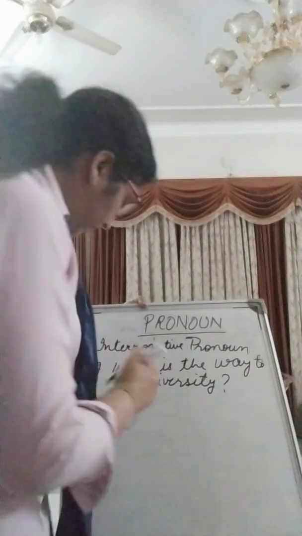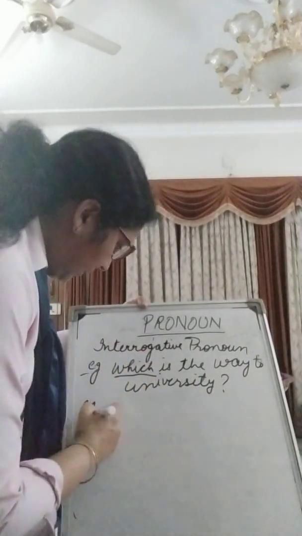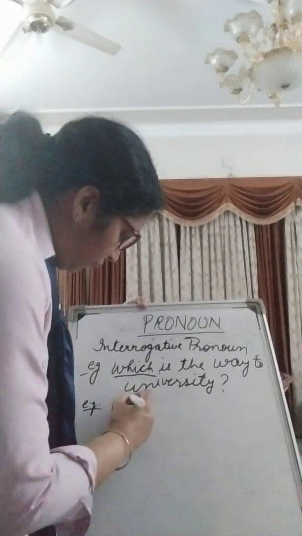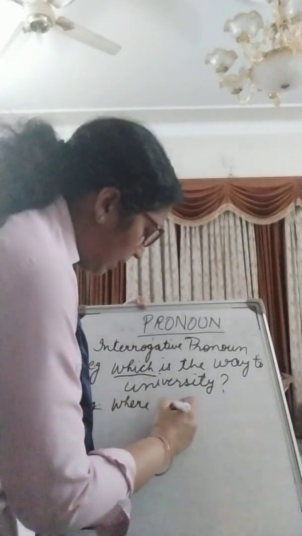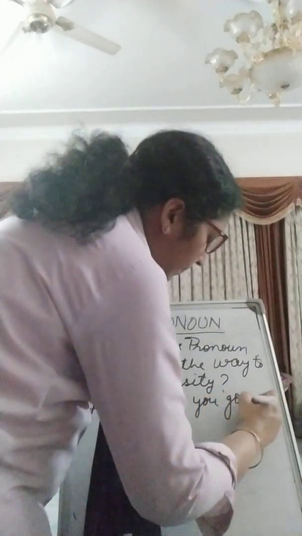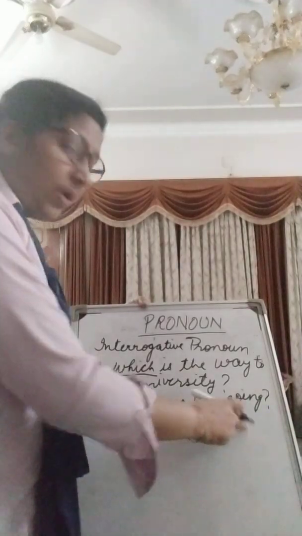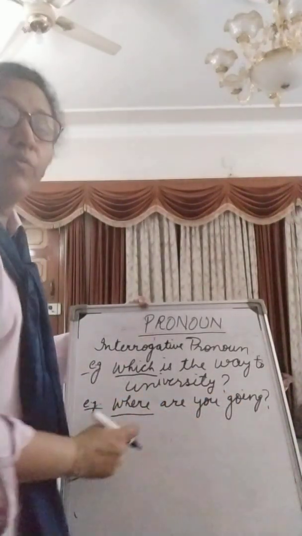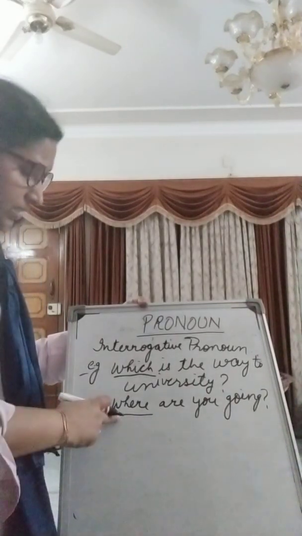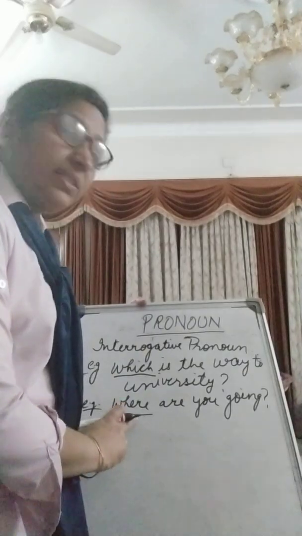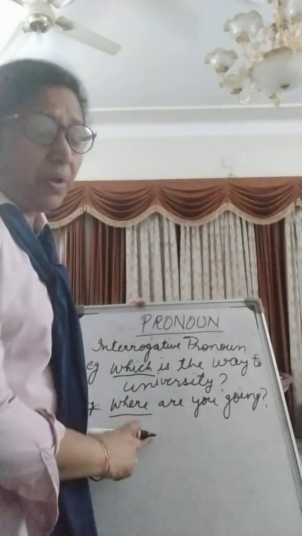Now, let us take one more example. Where are you going? Which is the interrogative pronoun here? It is where, because this word is asking the question. So this is called an interrogative pronoun.